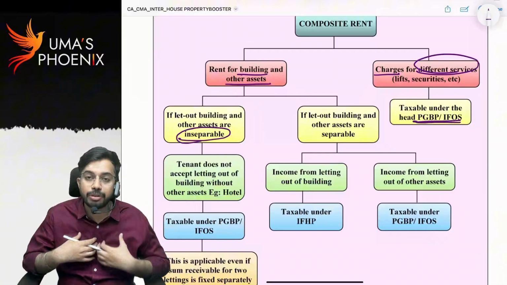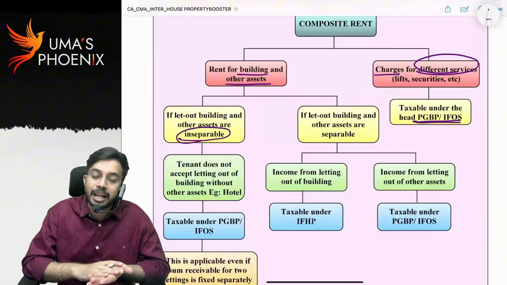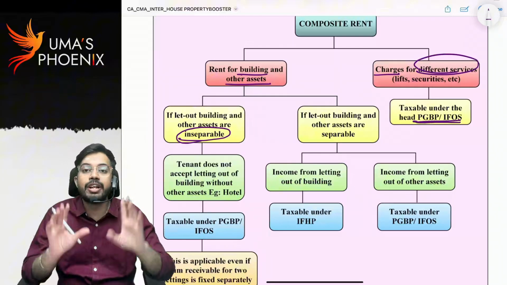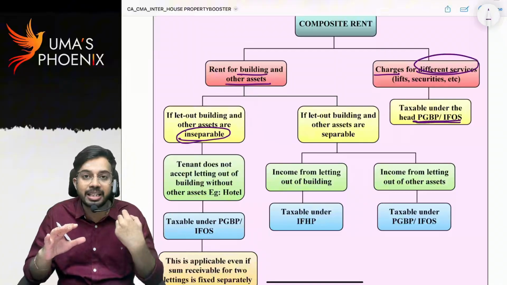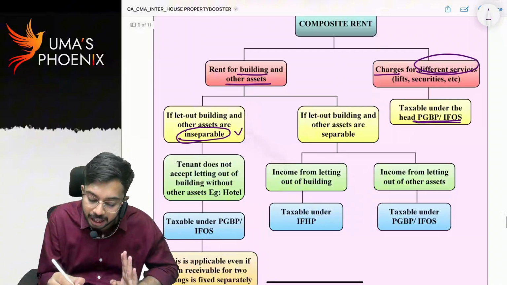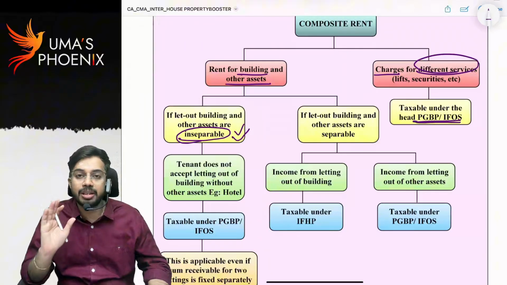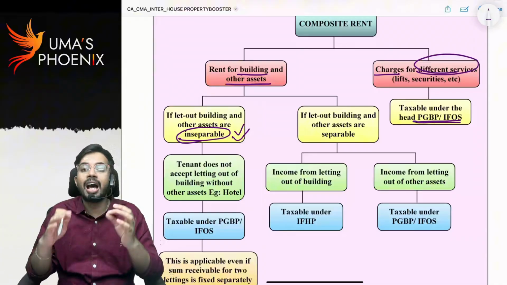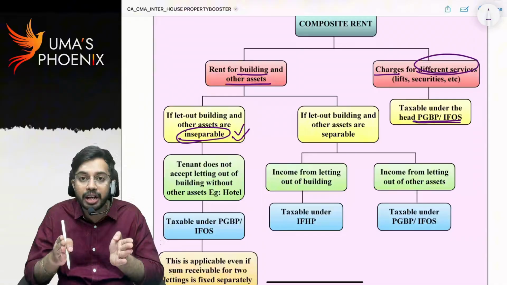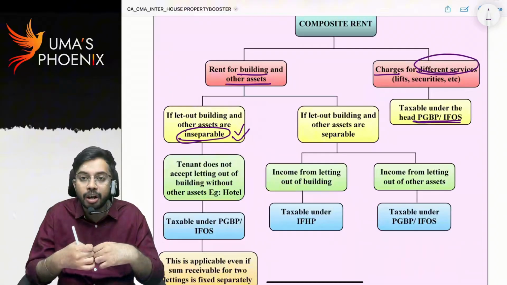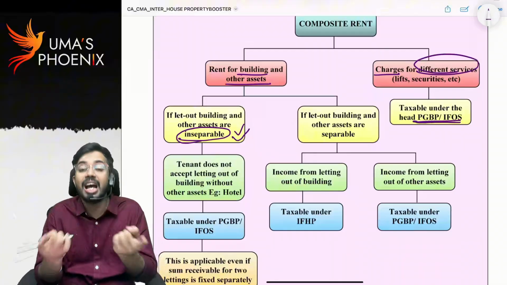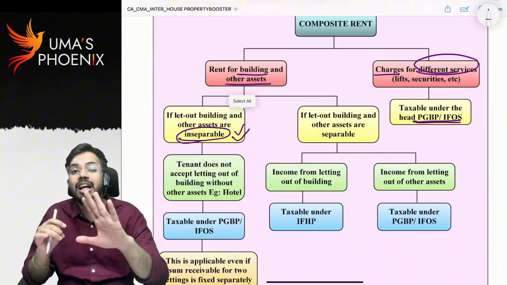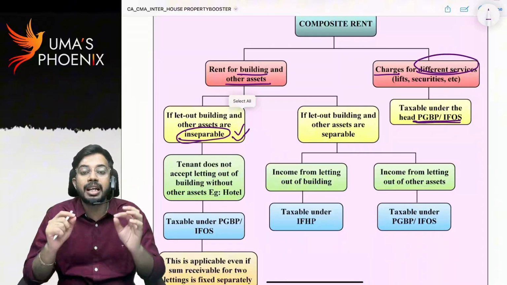From the customer's point of view, the customer is ready to accept the house property only if other assets are also given along with it. In this situation, whatever rent is received, we call that composite rent, inseparable. Are you able to understand? That means either the owner or the customer is willing to give or take house property on rent only if other assets are also given along with it. Whatever rent is received, we call that composite rent. The best example is hotels.